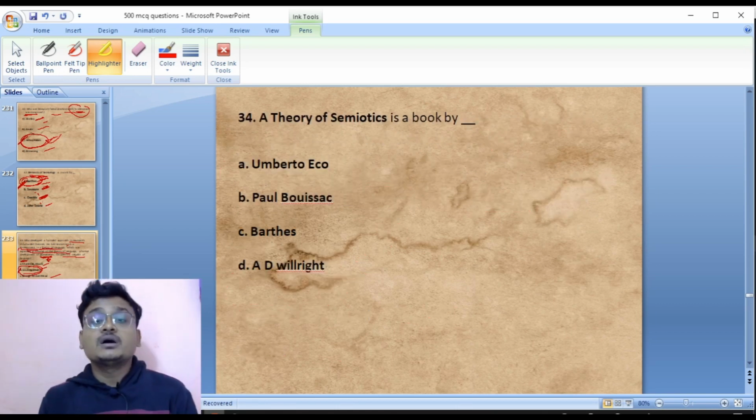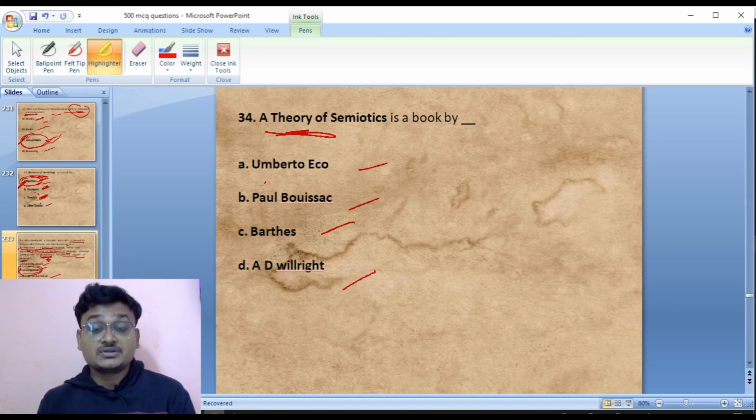Question 34. A Theory of Semiotics. The first one, Elements of Semiology, was written by Roland Barthes, but A Theory of Semiotics is a book by Umberto Eco, Paul Boisseaux, Barthes, A.D. Willett. So it was written by Umberto Eco. Umberto Eco is the right answer.